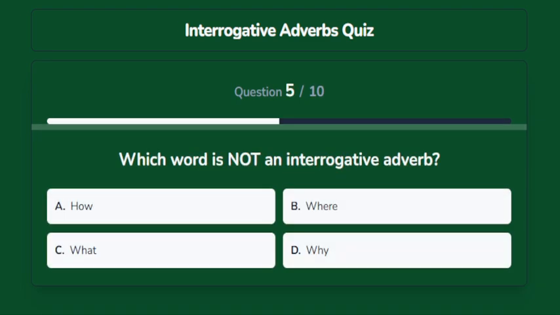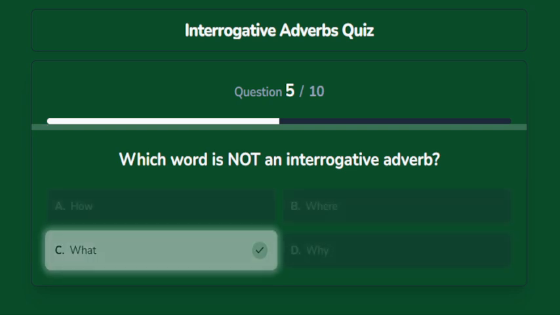Which word is not an interrogative adverb? Options are A. How, B. Where, C. What, D. Why. The correct answer is what.